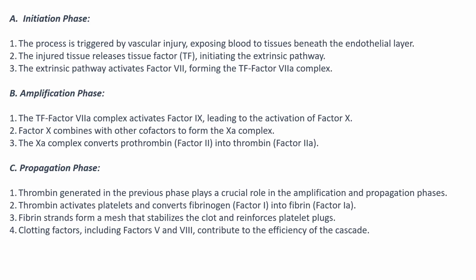Propagation phase. Thrombin generated in the previous phase plays a crucial role in the amplification and propagation phases. Thrombin activates platelets and converts fibrinogen into fibrin. Fibrin strands form a mesh that stabilizes the clot and reinforces platelet plugs. Clotting factors, including factors 5 and 8, contribute to the efficiency of the cascade.